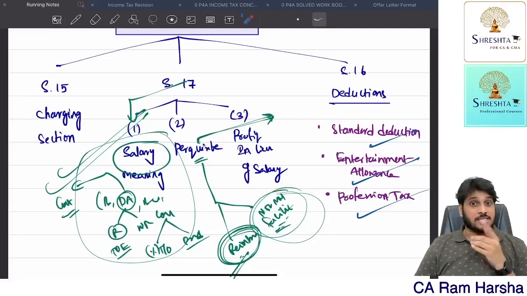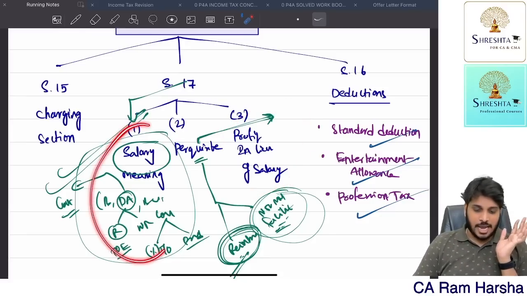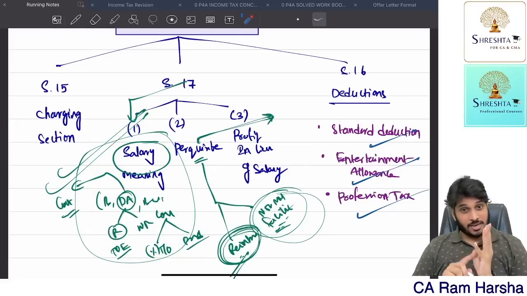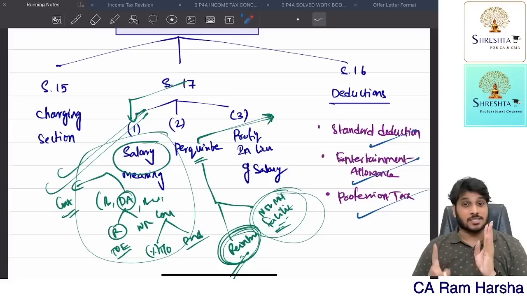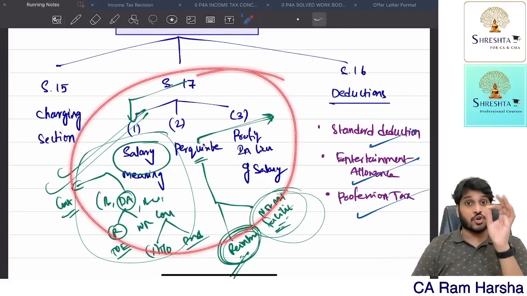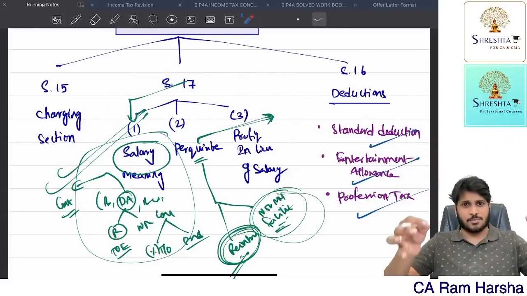Profit in lieu of salary, VRS, I told. Yes or no? Salary meaning basic, DA, bonus, commission, gratuity, retirement gratuity, exemption we have discussed. Leave encashment on retirement, exemption discussed. Pension on retirement we discussed. Monthly pension, fully taxable. So like this, you compute what is gross salary, compute all taxable items.